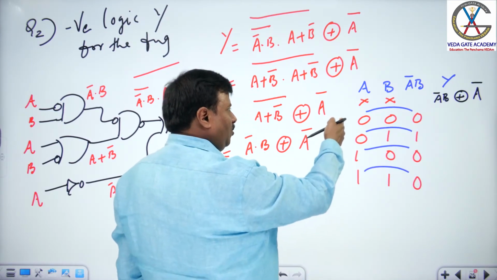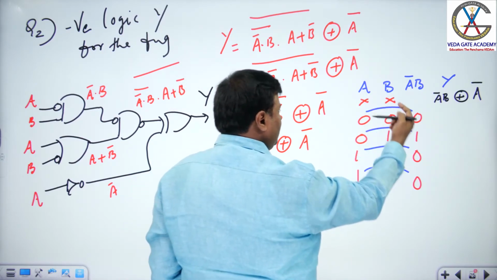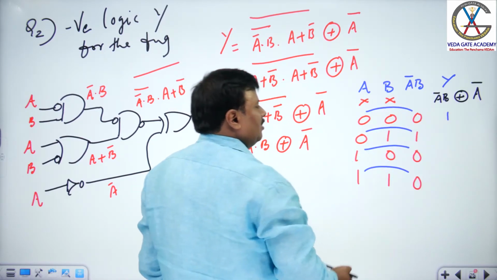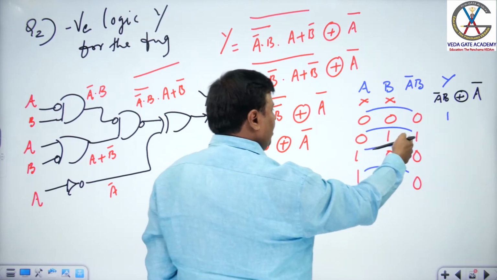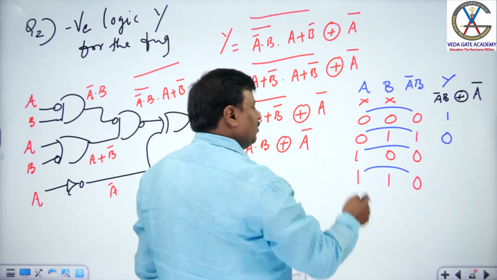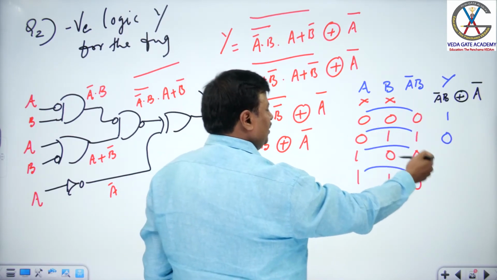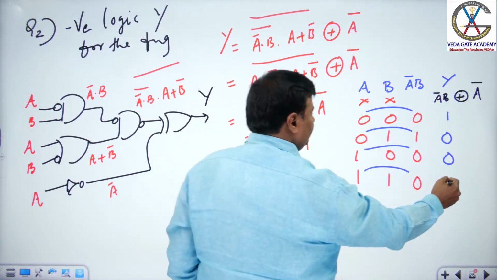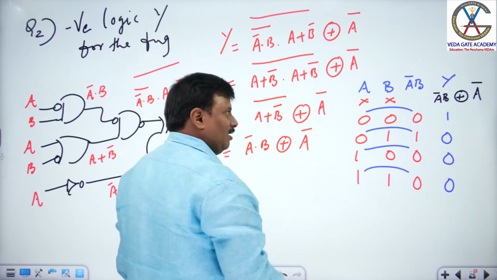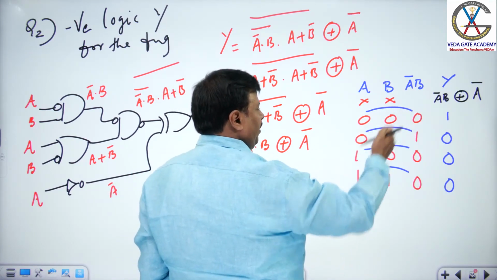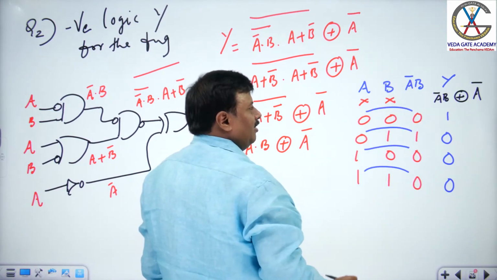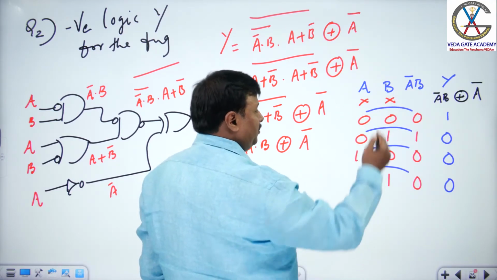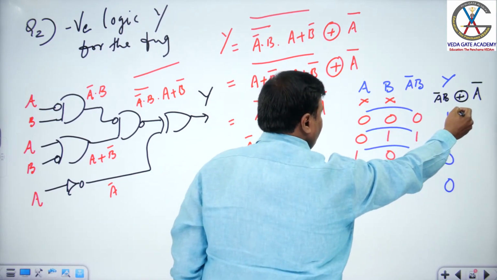Yes, 0 bar is 1, 1 exclusive OR 0, 1. 0 bar is 1, 1 exclusive OR 1, 0. 1 bar is 0, exclusive OR 0, 0. 1 bar is 0, exclusive OR 0, 0. I repeat, A bar exclusive OR A bar B, that's what the answer Y is. I found it, and this is the result you got.